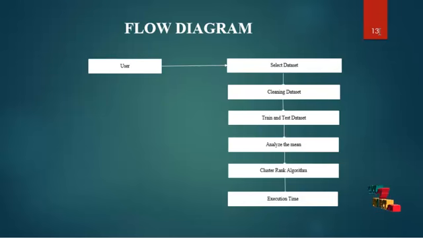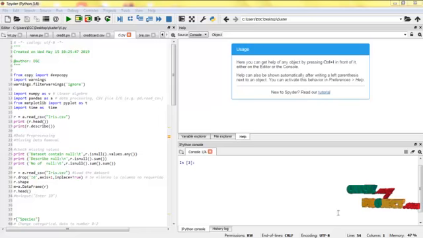So this algorithm is the important thing of this project. So we are predicting the cluster rank using the iris dataset and finally we are executing the execution time of the overall process. This is the cluster rank project. This is the iris.csv. This data is used to predict the cluster and predict the disease using the dataset.